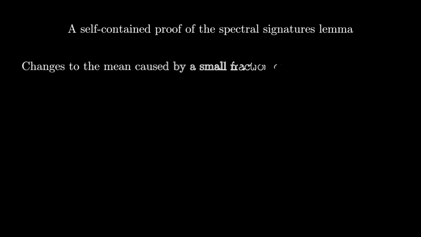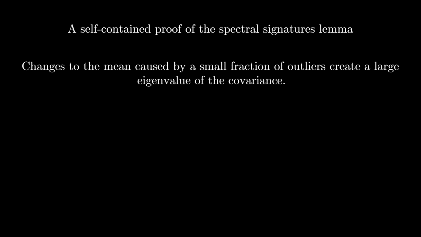This theorem is about estimating the mean of a dataset when it has been corrupted by a small fraction of adversarial outliers. At a high level, it says that perturbations to the mean caused by a small fraction of outliers must necessarily result in an unnaturally large eigenvalue in the covariance.